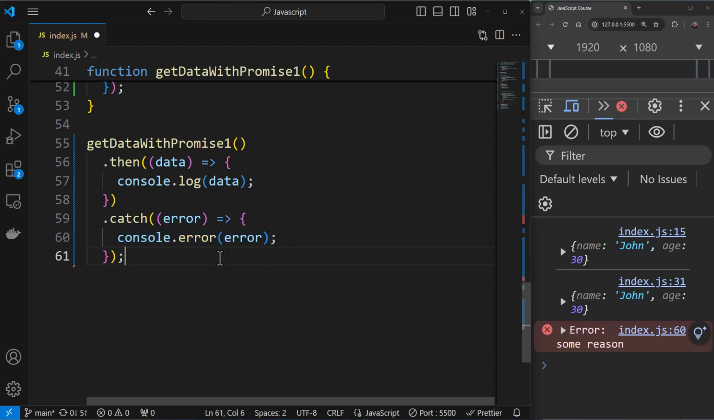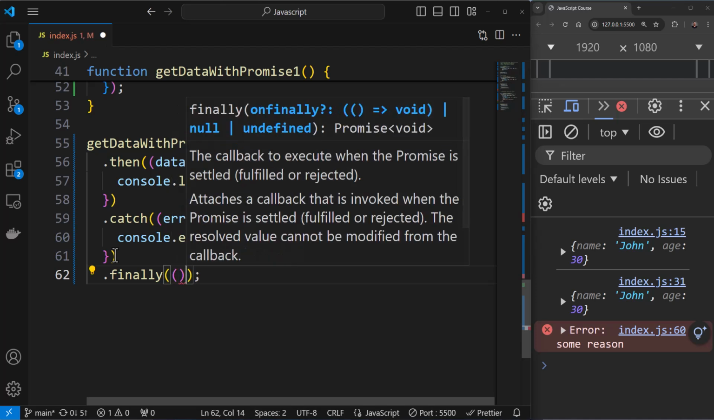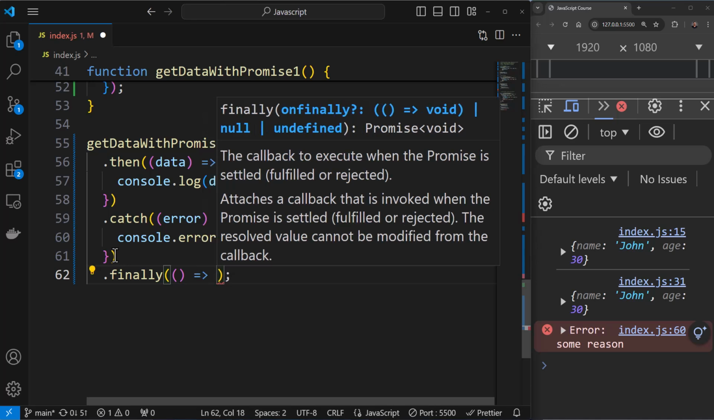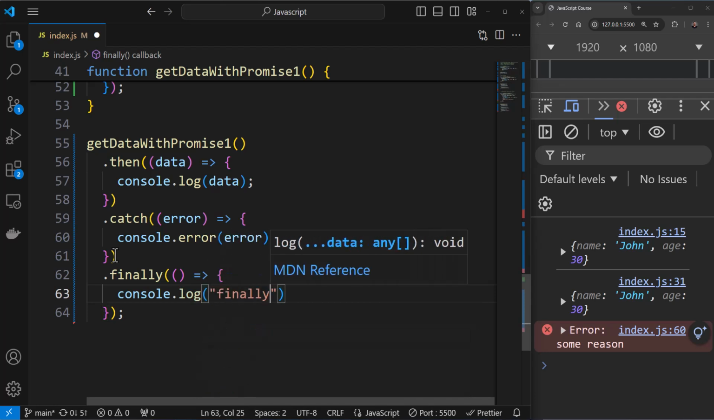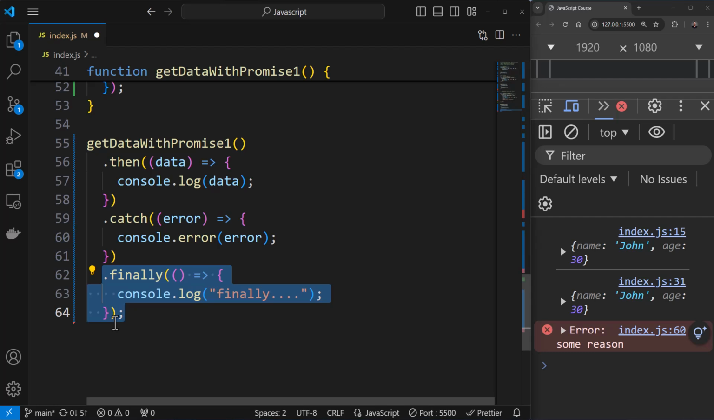Now there will be scenarios when working with promises where you might want to execute a piece of code irrespective of whether the promise is fulfilled or rejected. So in that case, you have this finally. You can say finally over here, and in a similar way to the other two, you can say console.log and add a message. You can have any sort of message over here. So this will be executed irrespective of whether there's a success or a failure.